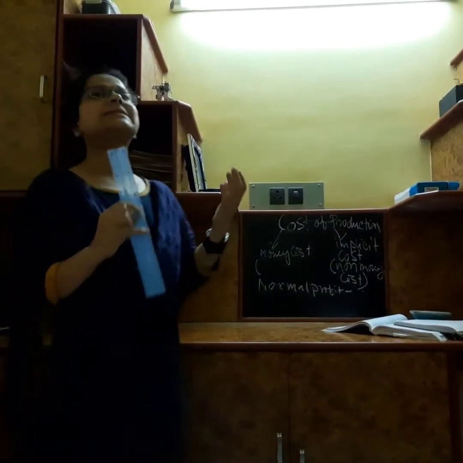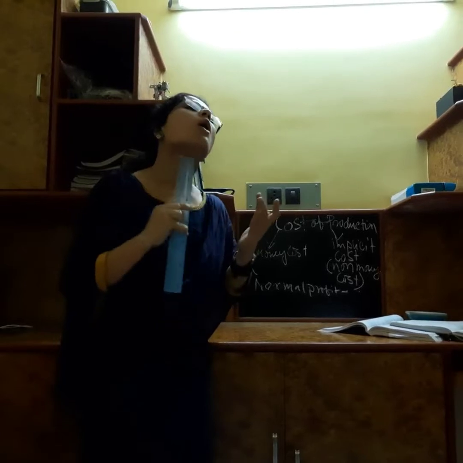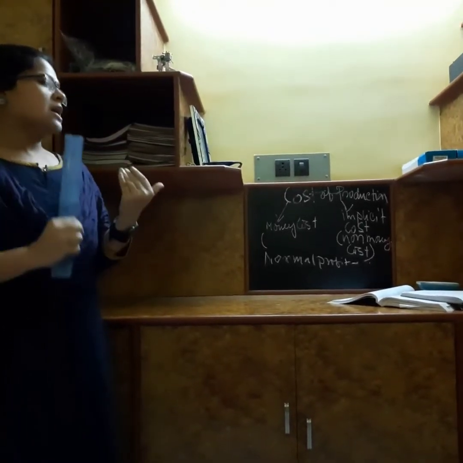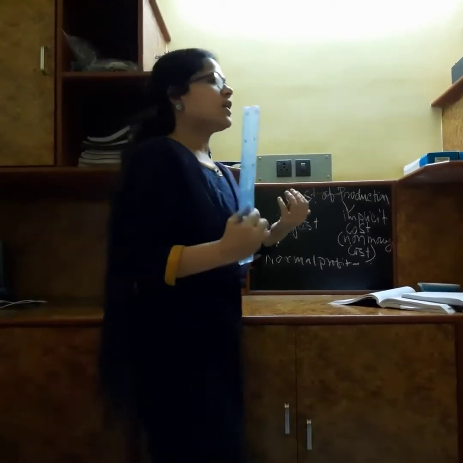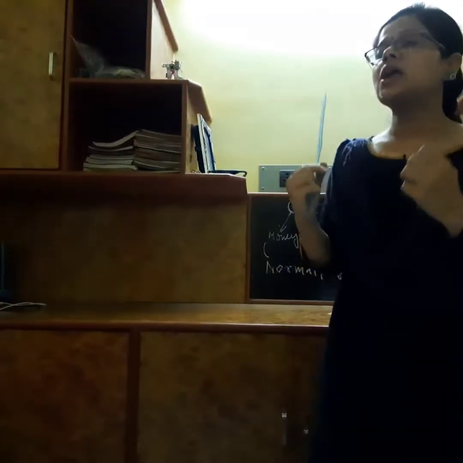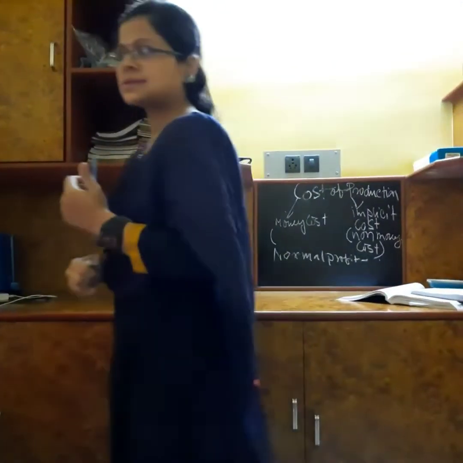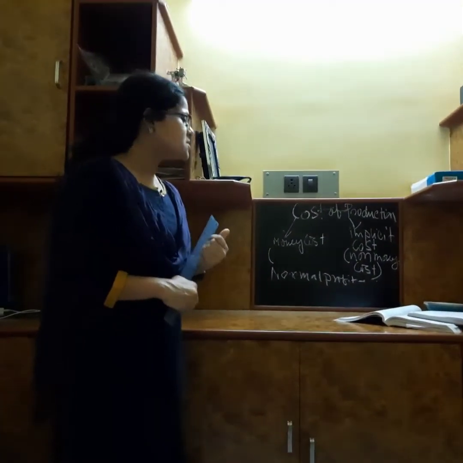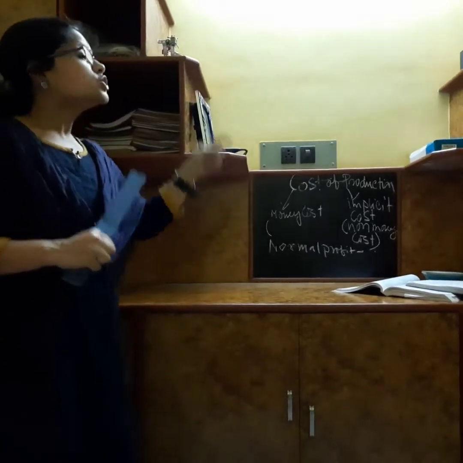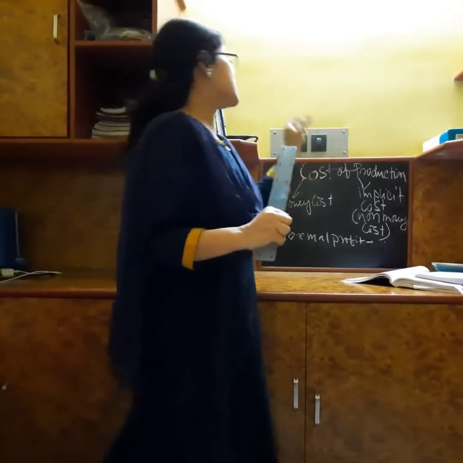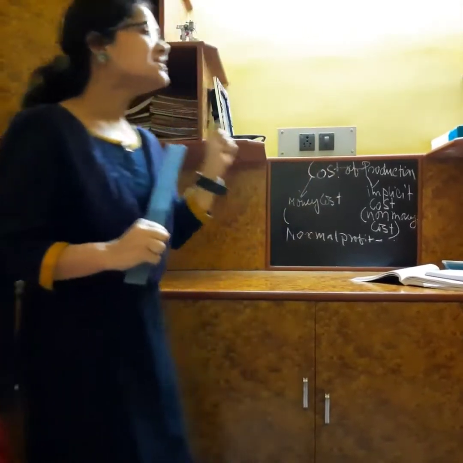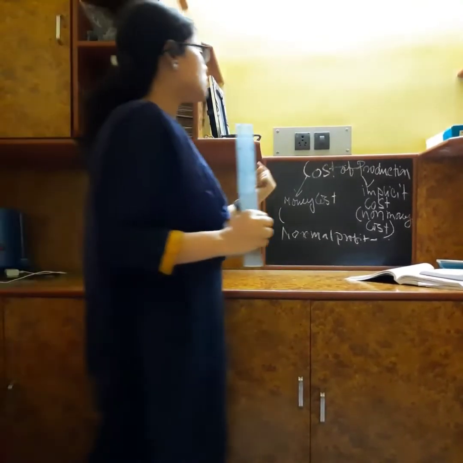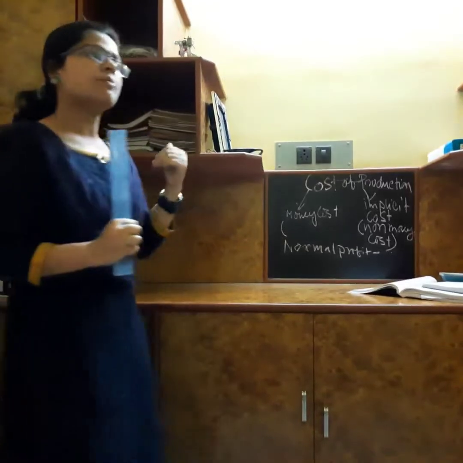This is known as implicit cost or non-money cost. Suppose an entrepreneur invests rupees 1 lakh to start up the business, will he charge interest on capital on it? The answer is no. So this interest on capital is known as implicit cost, which cannot be measured in terms of money.